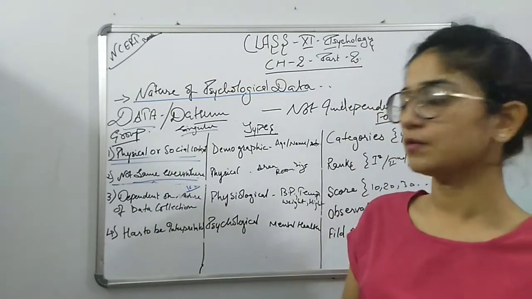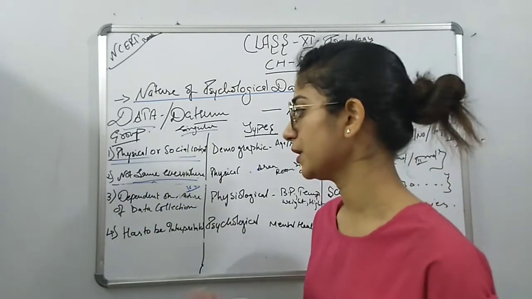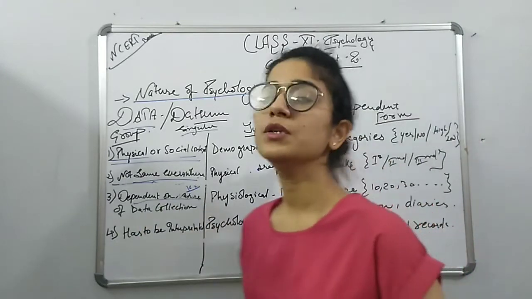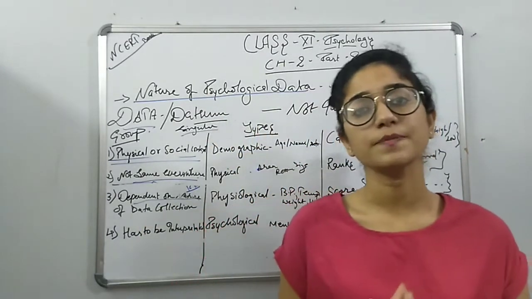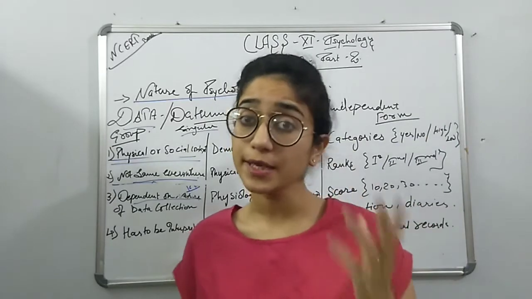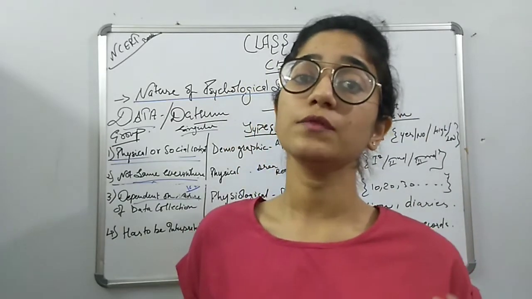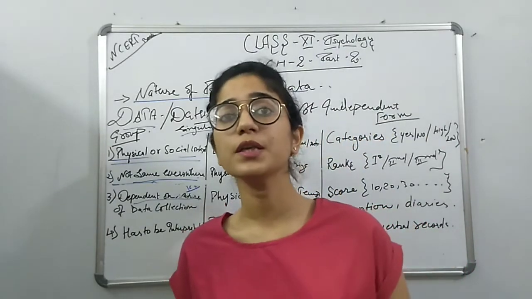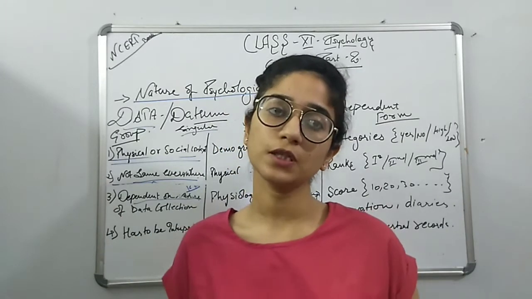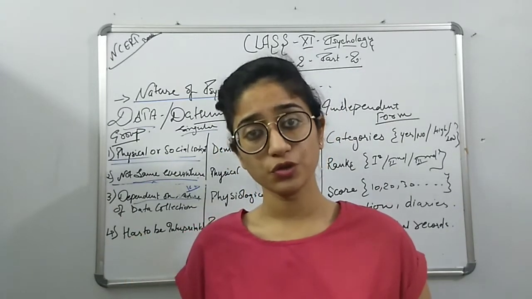Now the third thing: data collection is dependent on its nature, the kind of data we need, what we need it for, the context of the data, and the main result that is going to come.